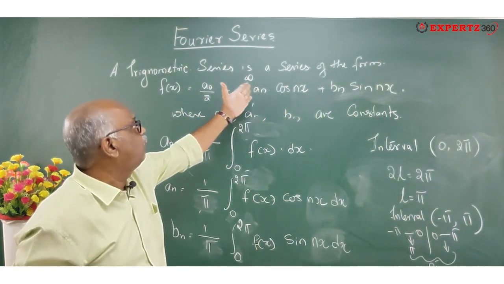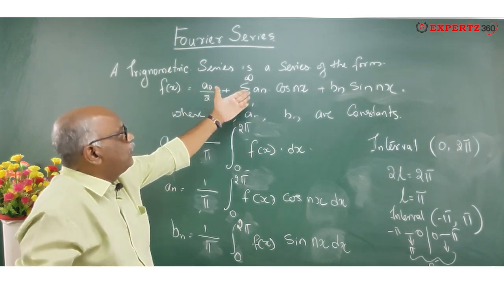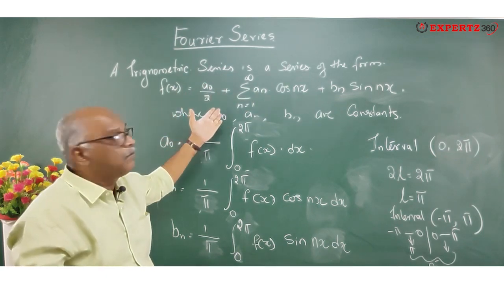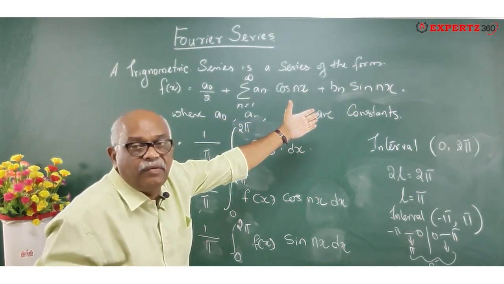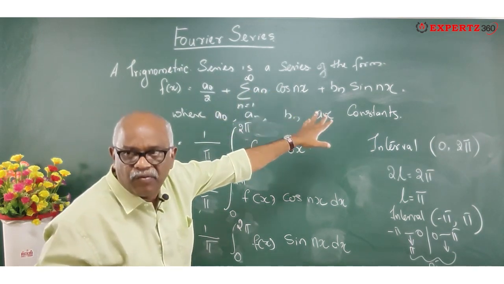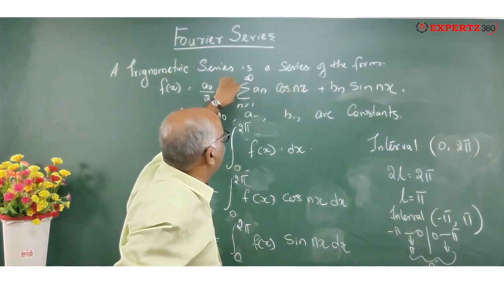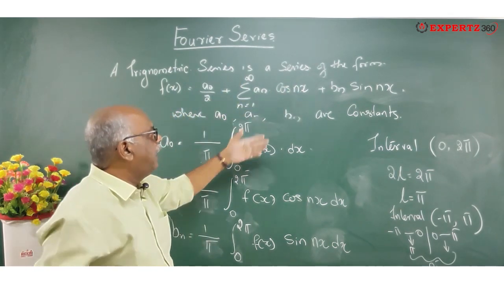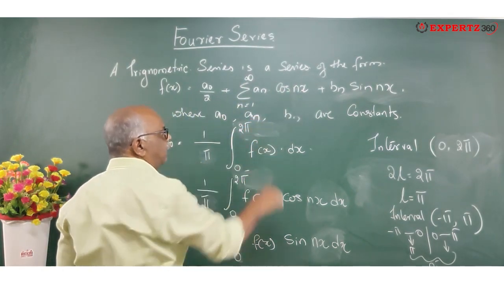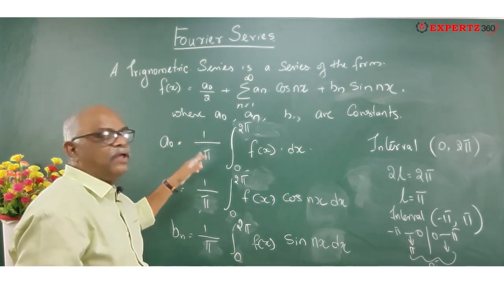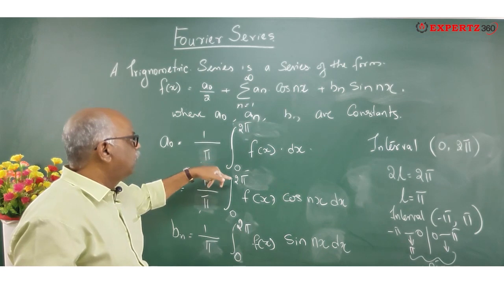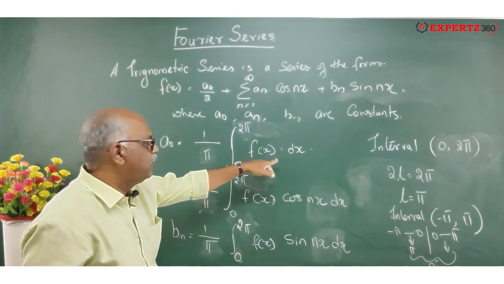A trigonometric series is a series of the form f of x is equal to a naught by 2 plus sigma n is equal to 1 to infinity a n cos nx plus sigma n is equal to 1 to infinity b n sin nx, where a naught, a n, b n are constants, and a naught is equal to 1 by pi integral 0 to 2 pi f of x dx.